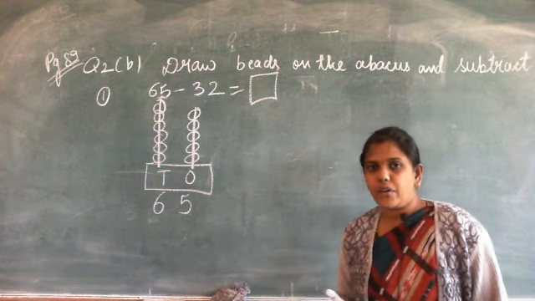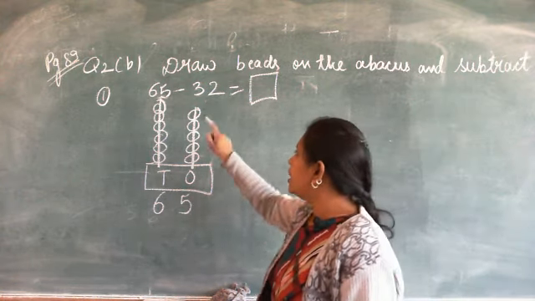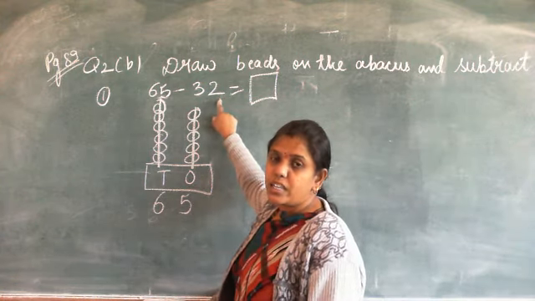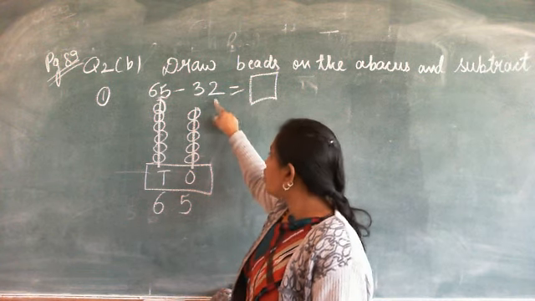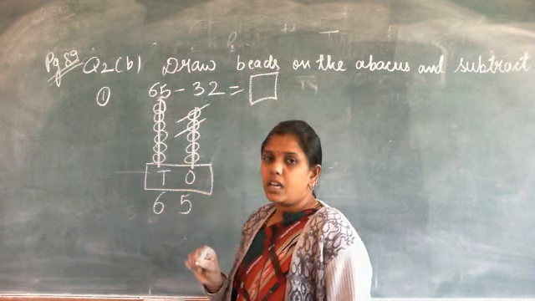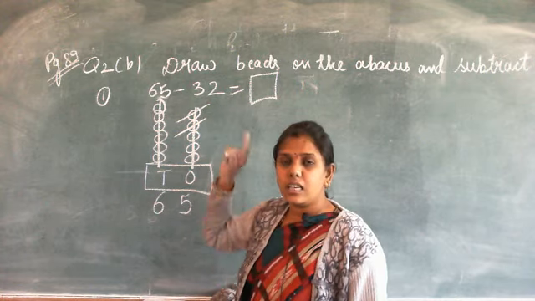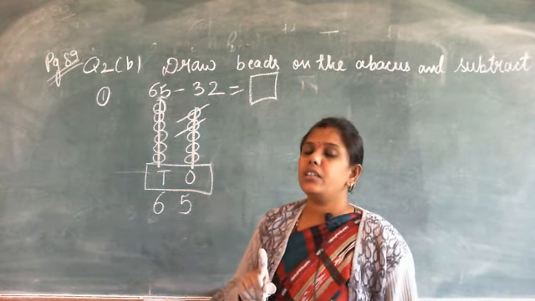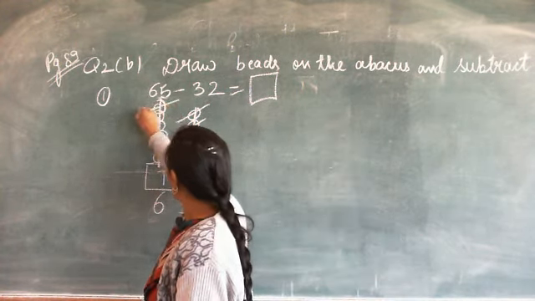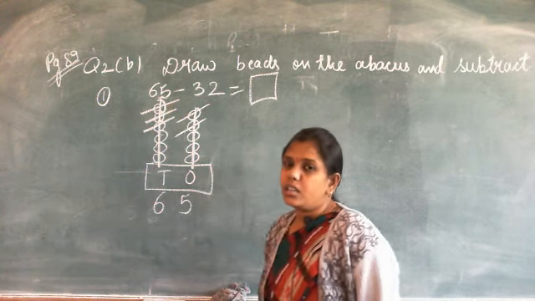Now we have to subtract. The number that we are subtracting here is 32. So ones place digit is 2, so cross 2 beads from ones place, and here tens place digit is 3, so cross 3 beads from the tens. So 1, 2, 3. Now count the remaining beads.